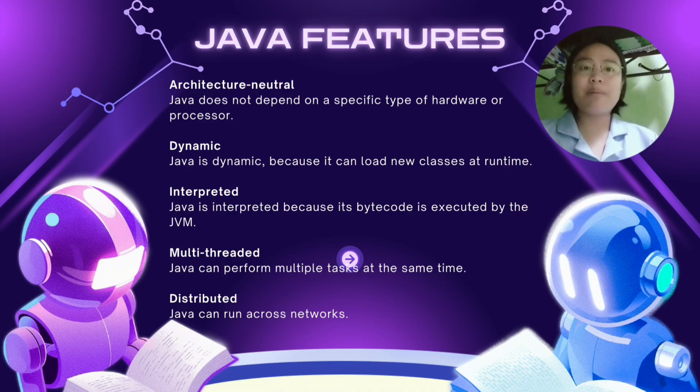Java is dynamic because it can load new classes at runtime. Java is interpreted because its bytecode is executed by the JVM. It is also high performance, since it uses a just-in-time compiler to make programs run faster. Java is multi-threaded, which means it can perform multiple tasks at the same time. For example, a music player written in Java can play one song while downloading another in the background.